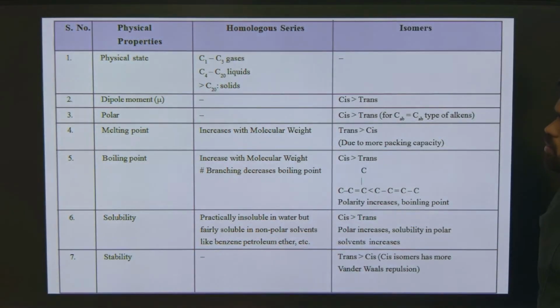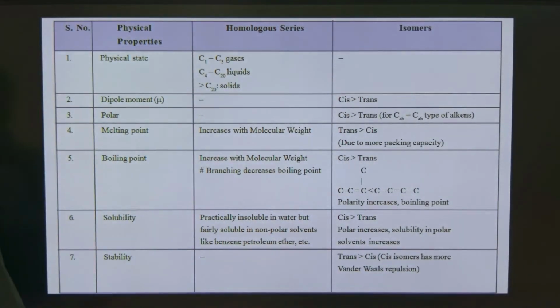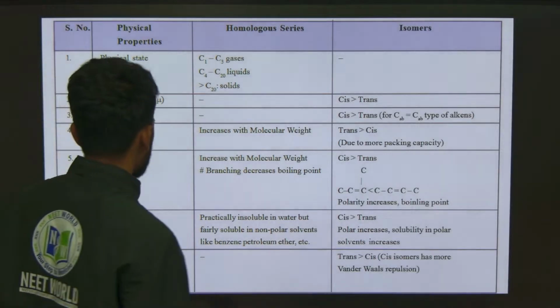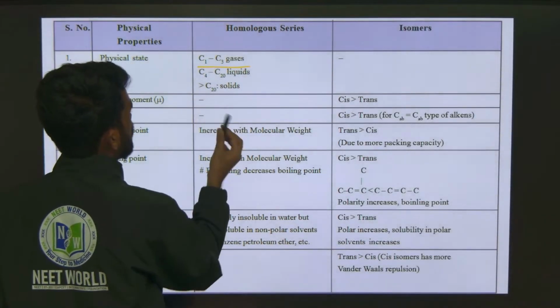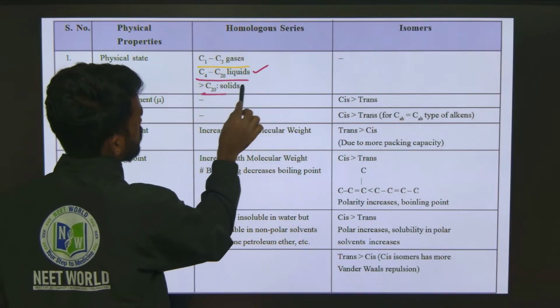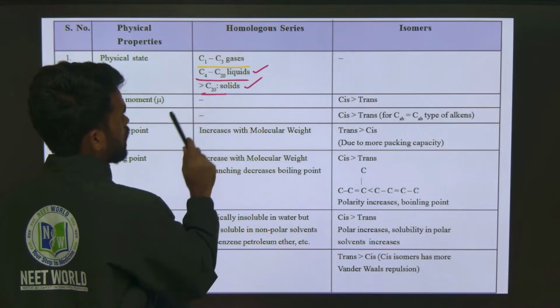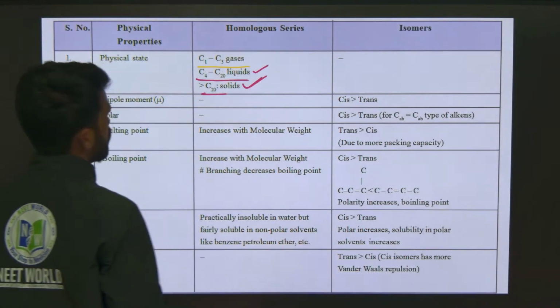Now, what physical properties does this have? Just see here: for alkenes, the first 3 are gases, the next 4 to 20 are liquids, and above 20 are solids. So the first 3 are gases, the next up to 20 are liquids, and after that all of them are solids.